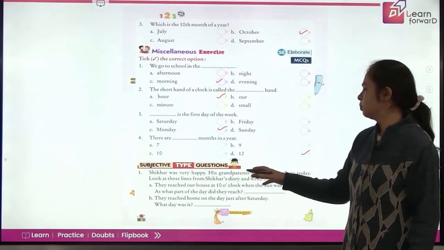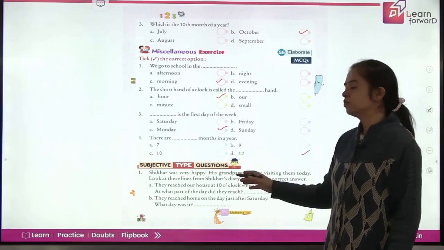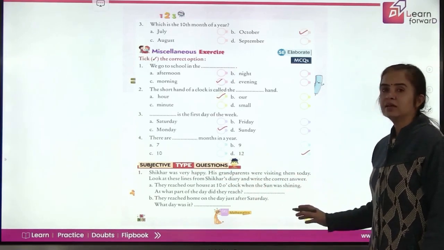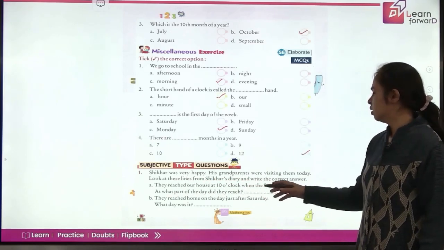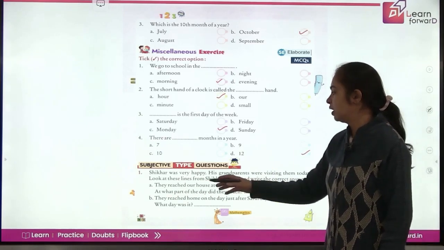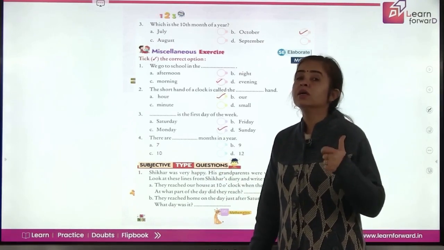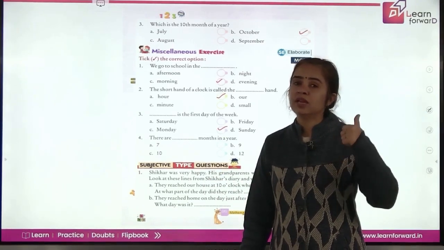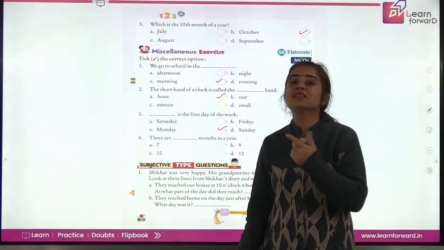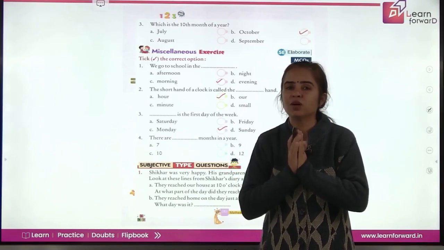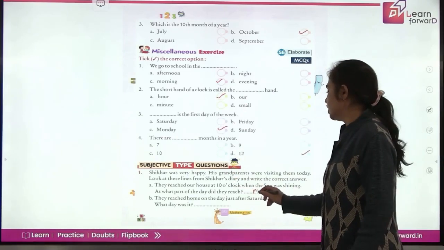Shikhar was very happy, his grandparents were visiting them today. Look at these lines from Shikhar's diary and write the correct answer. So what does he say? They reached our house at 10 o'clock when the sun was shining. At what part of the day did they reach? 10 o'clock can be in the morning and also at night. He says that the sun was shining. So what part of the day is it? That's morning. Perfect. So you will write here morning.